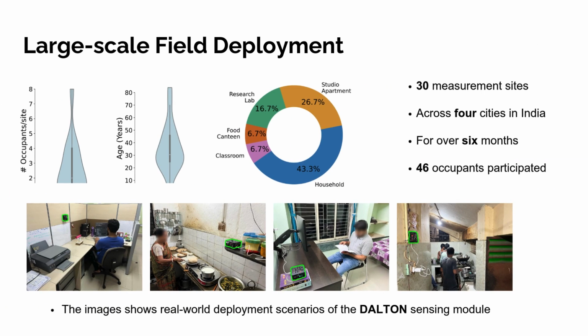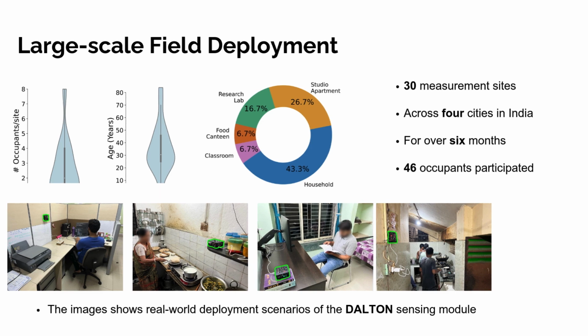To understand the impact of these activities and factors like ventilation, airflow, floor plan, etc., we collect air quality data from 30 indoor sites situated across 4 regions in India for 6 months involving 46 occupants. We consider 5 indoor types: household, studio apartment, research lab, food canteen, and classroom. The figures show some deployment images.